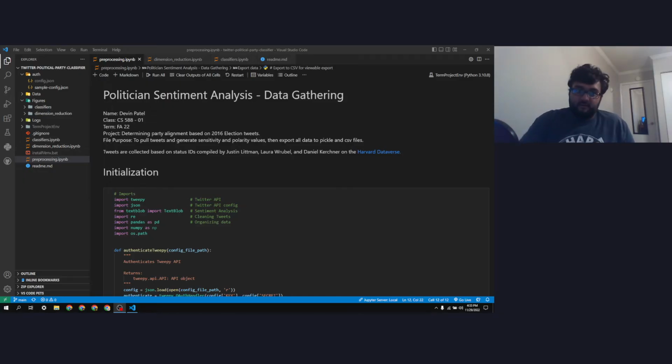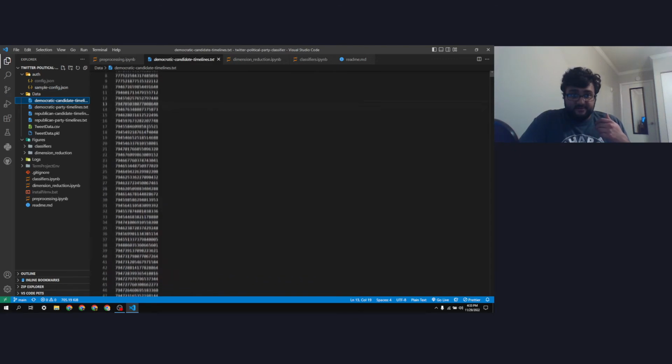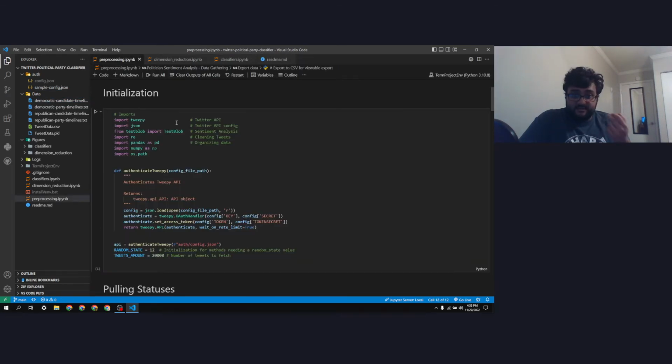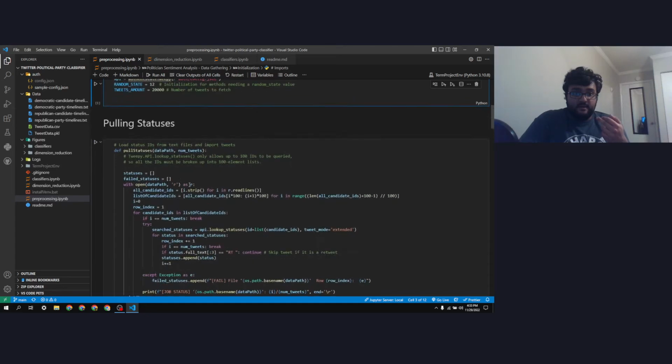This is the demo of my code. As you can see here, this is the data gathering stage. It's where it reads in tweets and pulls them from Tweepy. Just to give you an idea of what the data looks like, they're all text files with a list of Twitter IDs, some initialization, importing TextBlob and Tweepy. Tweepy also requires that you authenticate it, so this is what this function does.